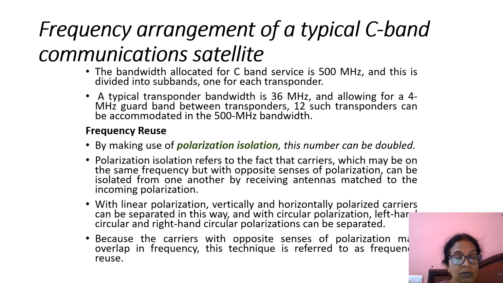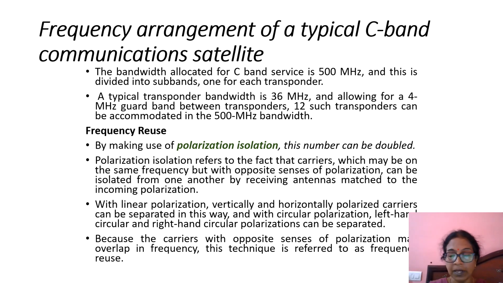Frequency reuse is possible by using polarization isolation. That means polarization is divided into two types, linear polarization and circular polarization. Linear polarization is further divided into horizontal polarization and vertical polarization, and circular polarization is further divided into left hand circular polarization and right hand circular polarization.